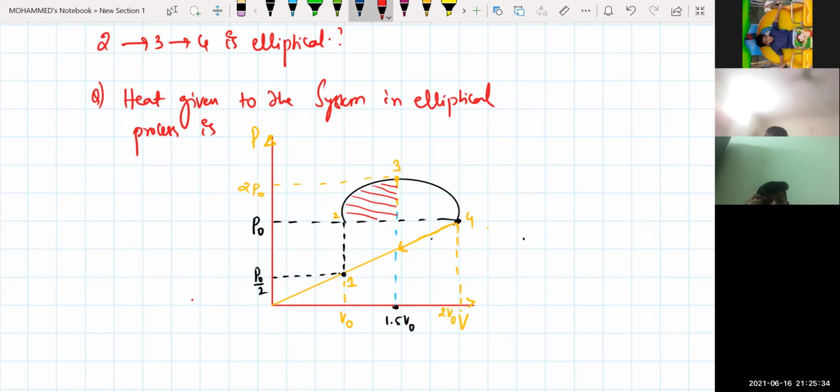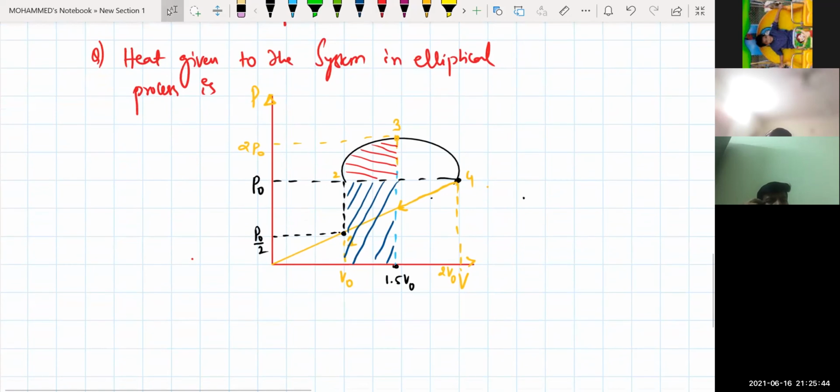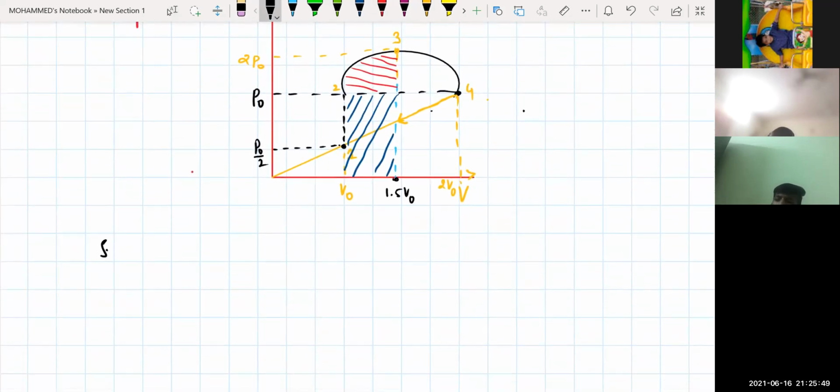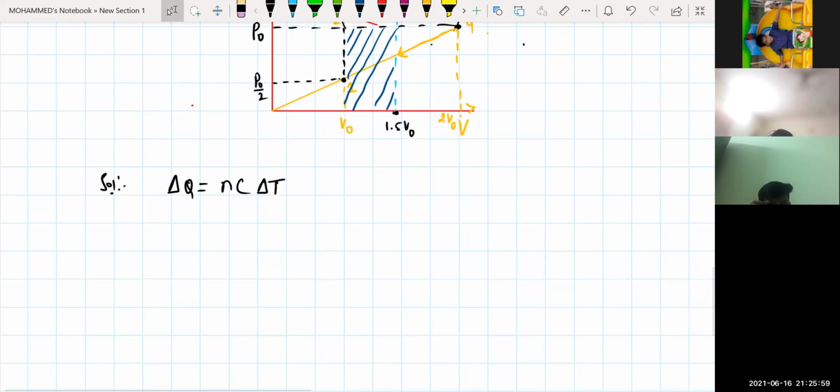Now, the area I'm talking about: this is one region and this is another region for which we need to calculate for the elliptical process. Have you got it? So what is the heat formula, beta? Just now I told you heat given to the system will be equal to how much? You already learned in the kinetic theory of gases. Delta Q will be equal to how much, beta? n into C into delta T. I hope you remember this. Delta Q is equal to n C delta T.